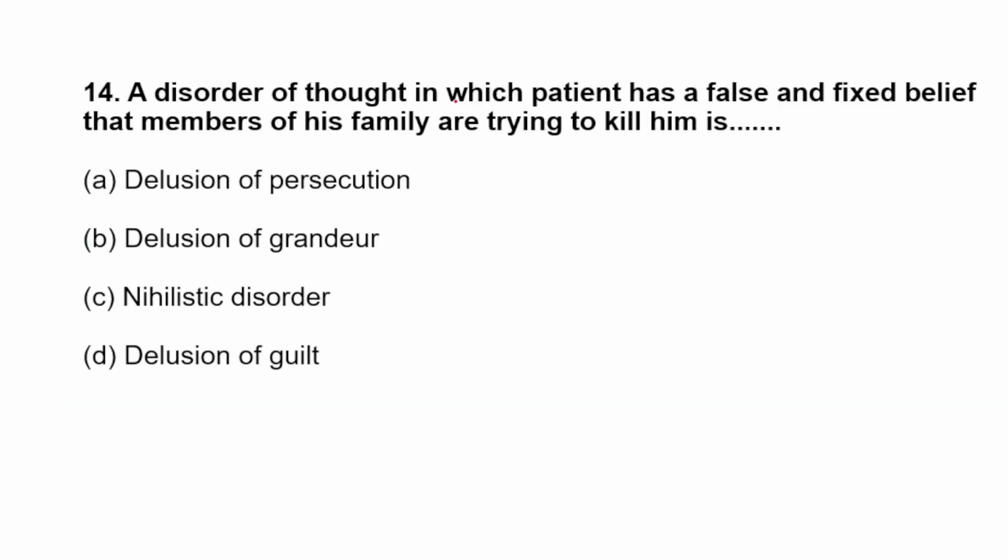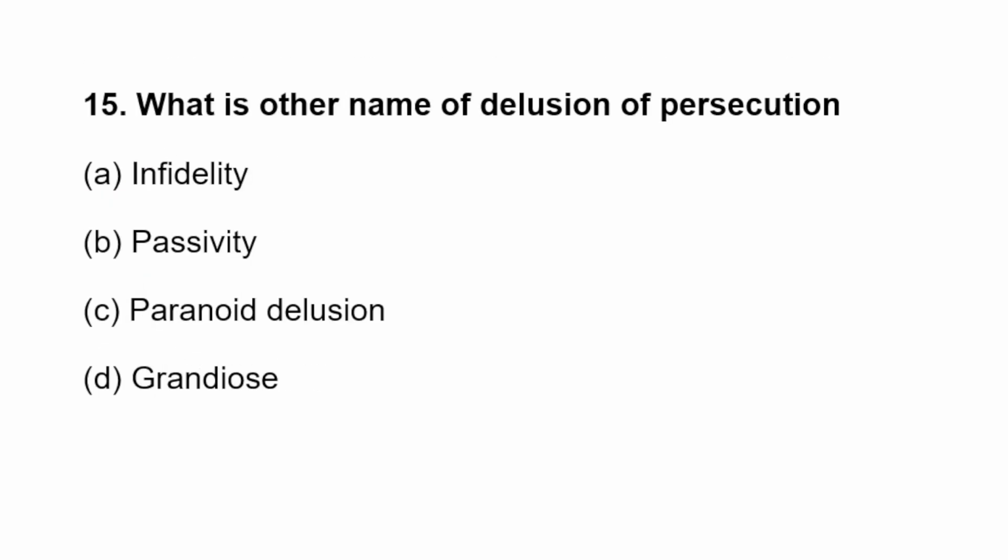Next, a disorder of thought in which the patient has a false and fixed belief that members of the family are trying to kill him. Already I have discussed this one. Delusion of persecution, delusion of grandeur, delusion of nihilistic disorder, delusion of guilt. So here our answer is delusion of persecution. Family members or husband or someone, or my sister, like that, the patient is having a false unshakable belief. That is called delusion of persecution.